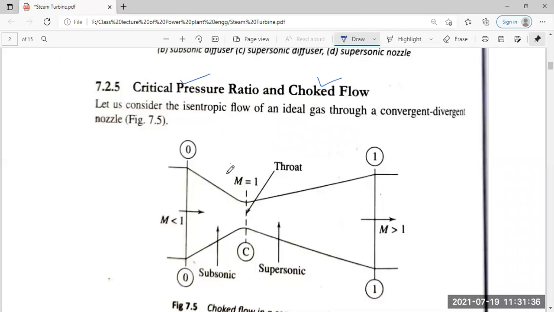Now, here we have a convergent divergent nozzle. Convergent, divergent nozzle.